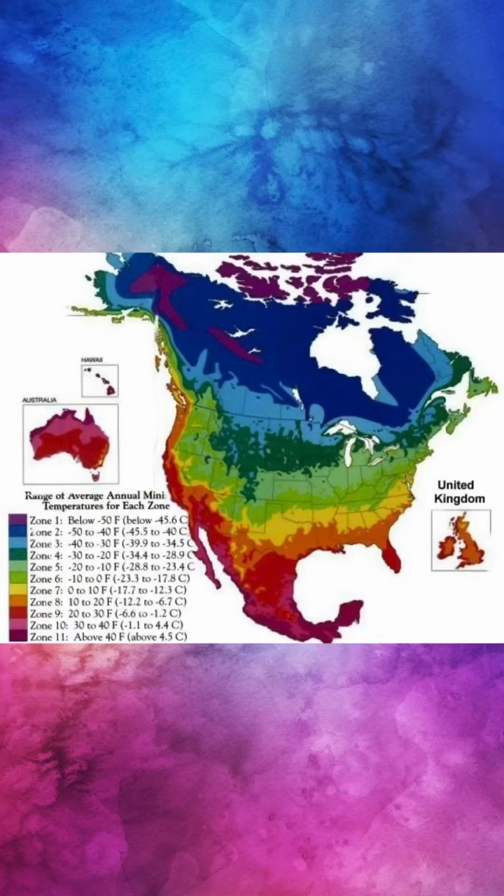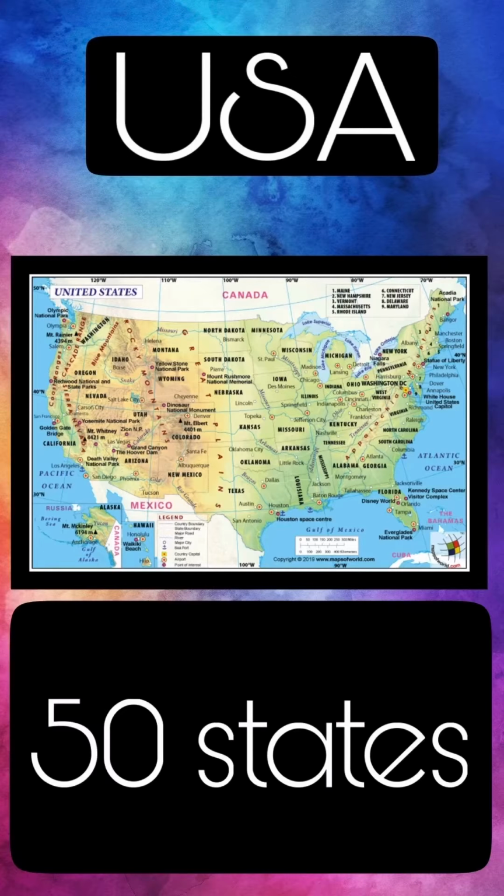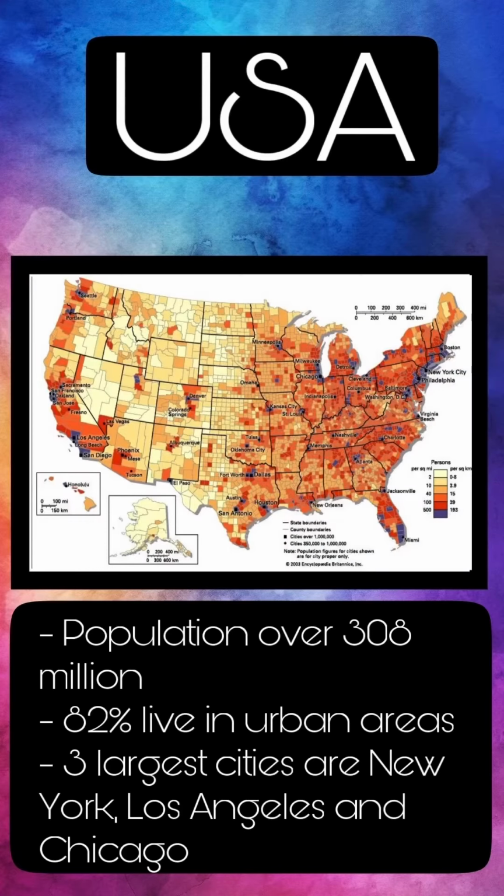From this temperature chart, you can see that North America is a very diverse continent. It includes every climate zone, with the extreme north being Arctic and then the extreme south being tropical. Let's start with the USA. The U.S. is made up of 50 states. 48 are contiguous and known as the continental U.S. We can't forget about Alaska or Hawaii. We have a population of over 308 million. 82% live in urban areas, and our 3 largest cities are New York, Los Angeles, and Chicago.